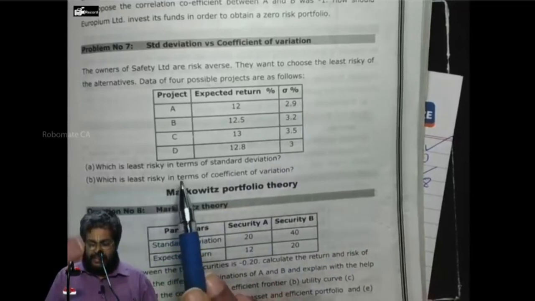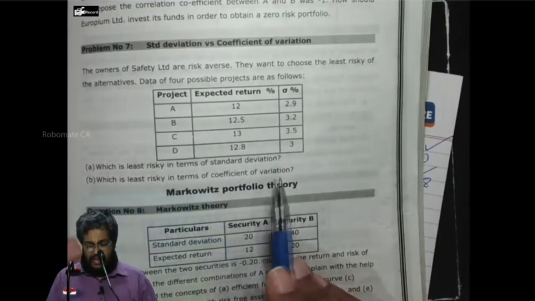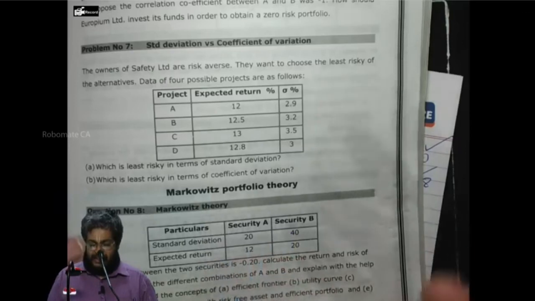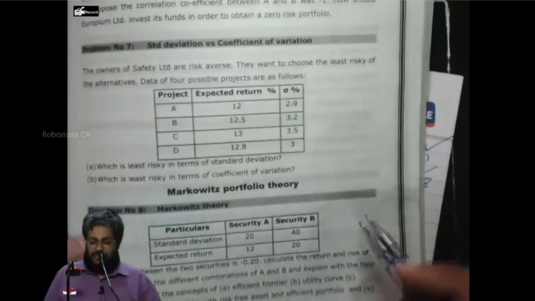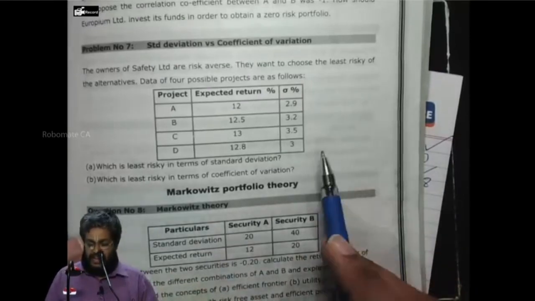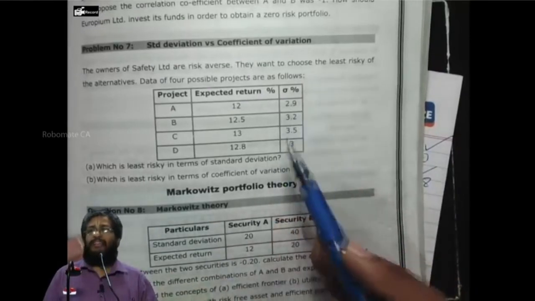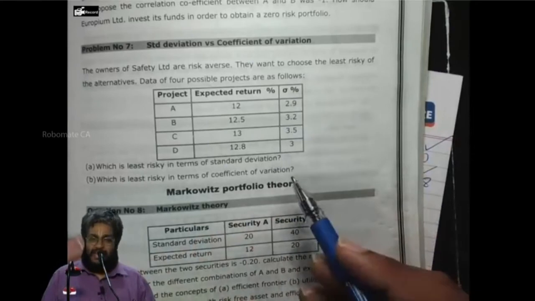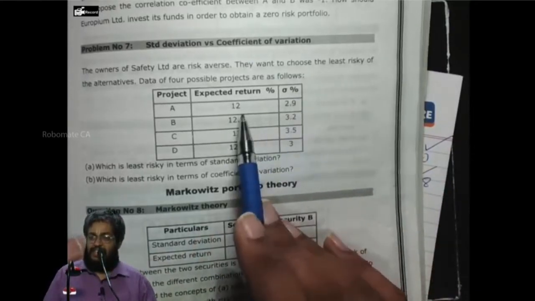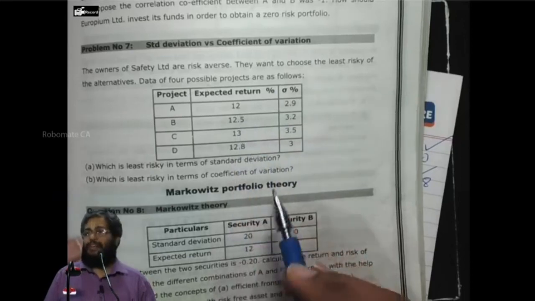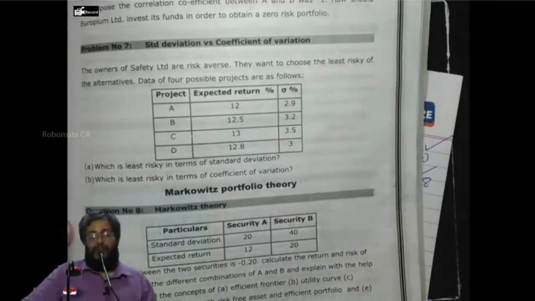Which is least risky in terms of standard deviation, and which is least risky in terms of coefficient of variation? First question very simple: which has the lowest standard deviation? So A has the least standard deviation. Coefficient of variation is standard deviation divided by mean. Can I put it or not? Right now, question number 7, part A.